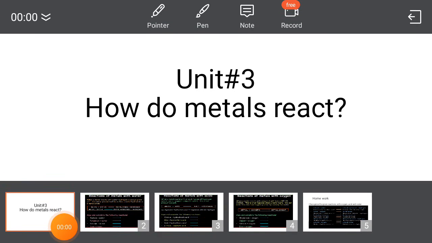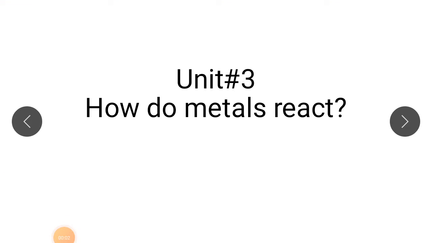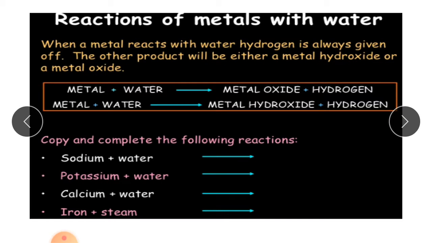Hello students, today we are going to start science session 3, chapter number 3, reactions of metal, and the topic is how do metals react. First of all, we'll see how do metals react with water, and then we'll see how do metals react with acids, and after that we'll see how do metals react with air or with oxygen. So first of all, let's see reactions of metal with water.